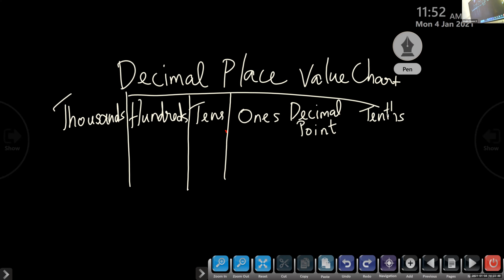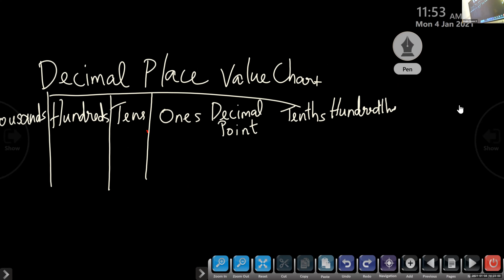After the decimal point, which places are there? Tenths, hundredths. After hundredths, we will write thousandths. Don't forget to write that. Thousandths.